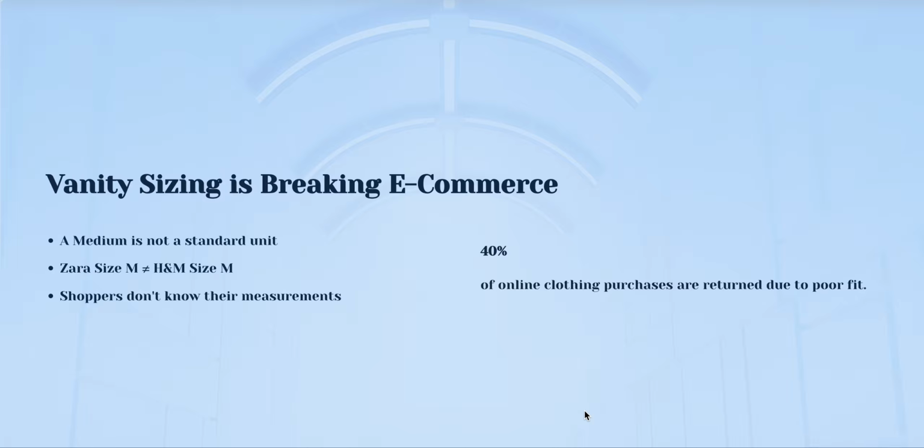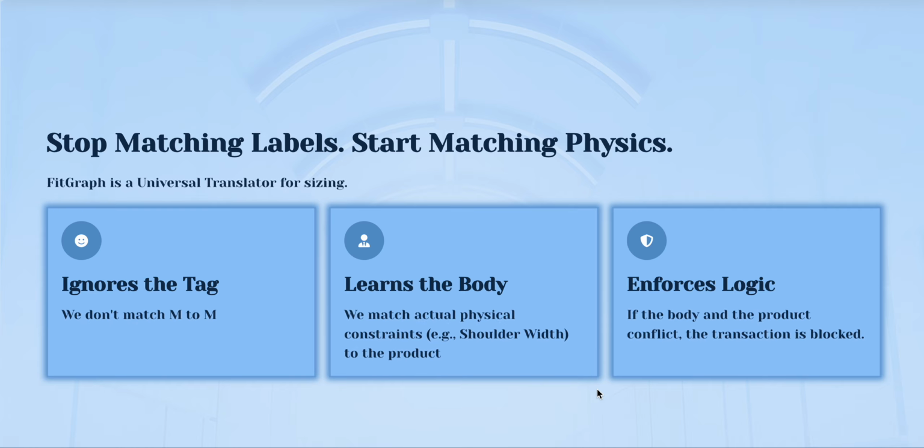And this is the reason why 40% of all clothing bought online is returned. We do have size charts, and these size charts are broken. They rely on labels like small, medium, large. That means nothing. And let's be honest, both you and I do not have the time, with all these measuring tapes lying around, to measure ourselves every time we buy something online. So I decided to build something that will actually solve this.